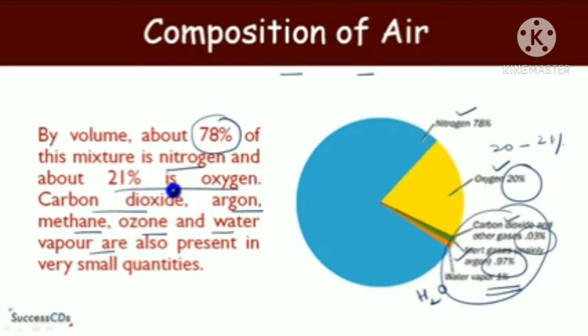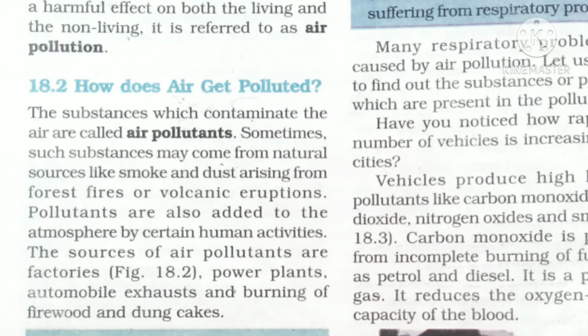Air contains 78% nitrogen, 21% oxygen and 1% other gases like carbon dioxide, argon, methane, ozone and water vapors.